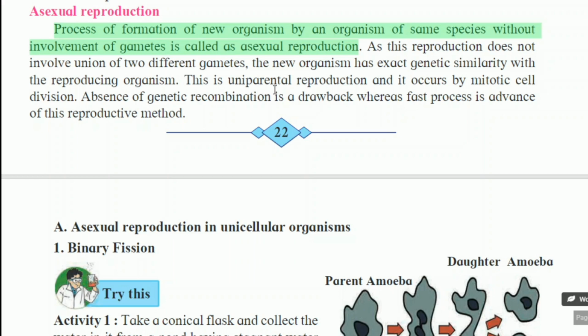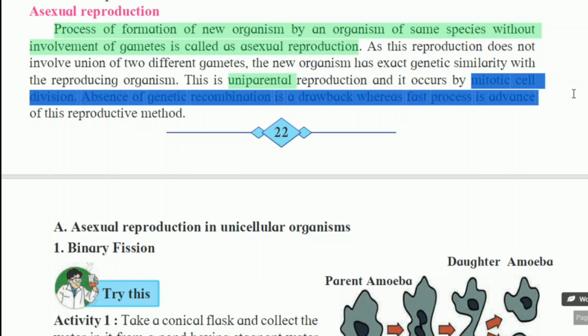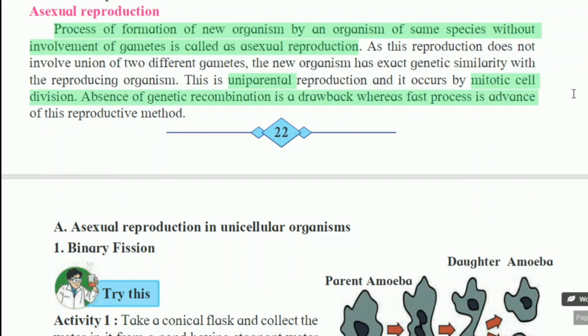This is uniparental reproduction. Uniparental, uni that is one, and it occurs by mitotic cell division. In the last lesson, we discussed the difference between mitosis and meiosis. Absence of genetic recombination is a drawback, whereas fast process is the advantage of this reproductive method. The advantage is only that this process is fast.